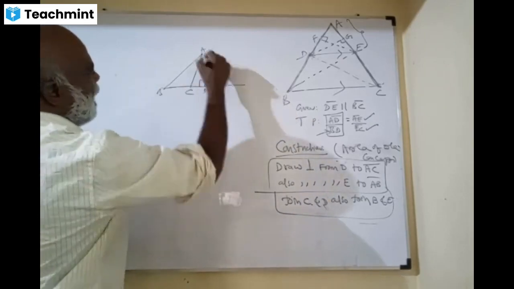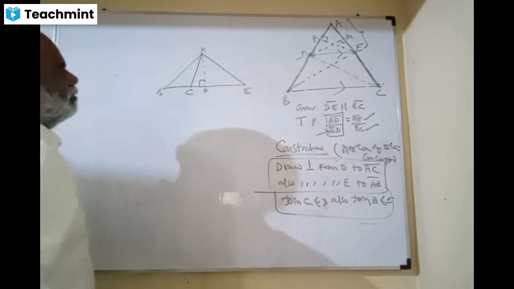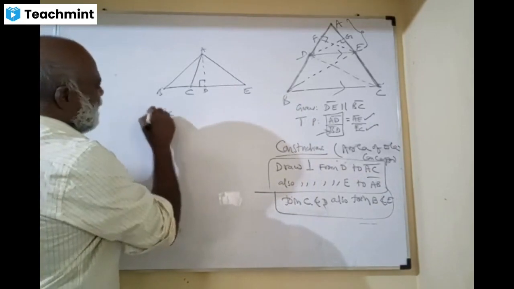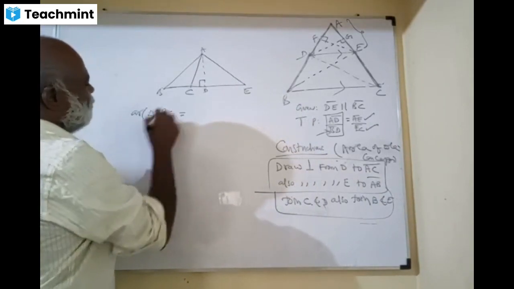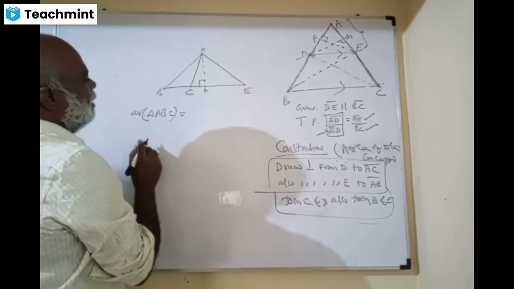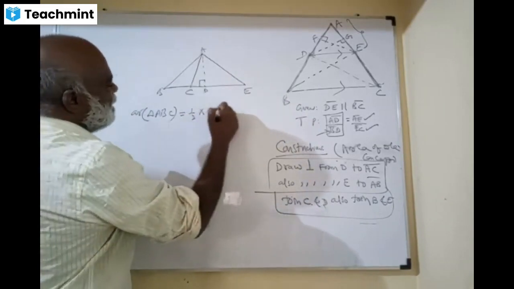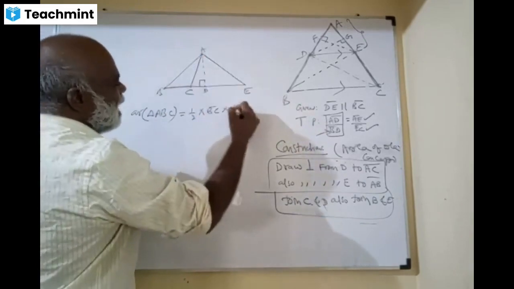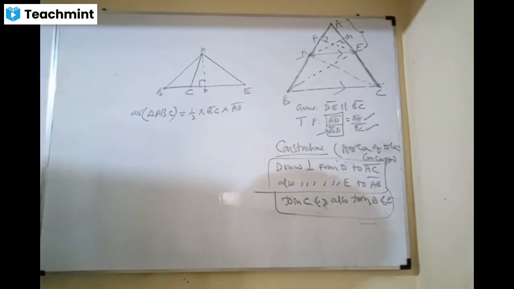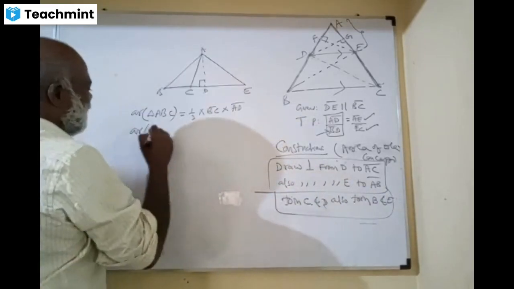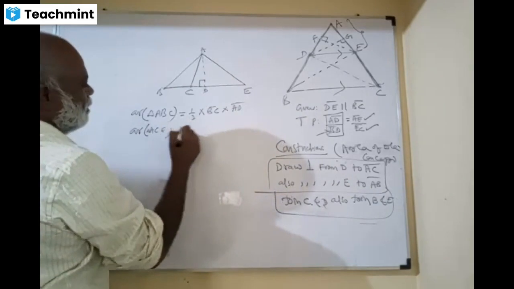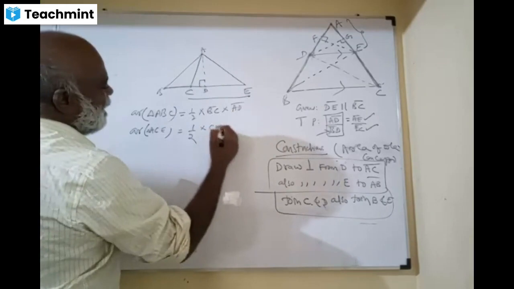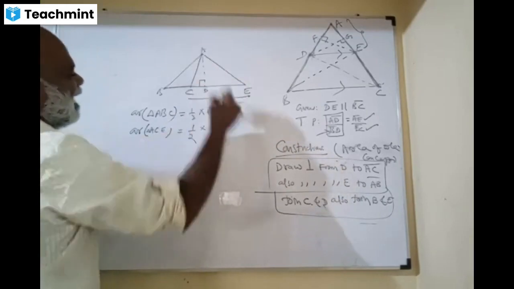Suppose you take one more triangle, my friend. For triangle ABC, what do you say the area is? Please tell me. Half into BC into, this is the base, dear. Height is what, ma? Though it is outside, you say AD is the height, my dear. I want the area of triangle ACE, my dears. Half into base, the base CE, sir, and height again AD.